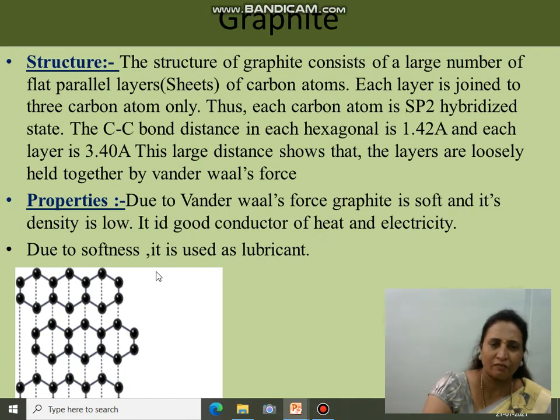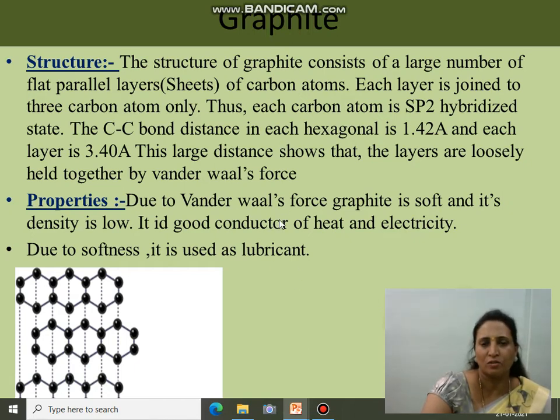Next is graphite, the second allotrope of carbon. Graphite contains a large number of parallel layers of carbon atoms joined with one another. Carbon in graphite is sp2 hybridized, whereas in diamond it is sp3. Due to the larger layer distance of 3.40 angstrom, these layers are loosely bound with one another through van der Waals forces.